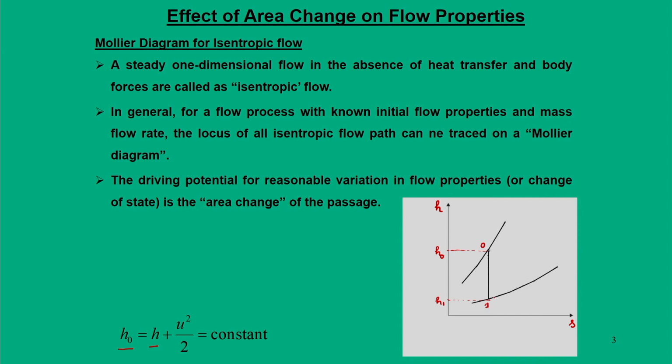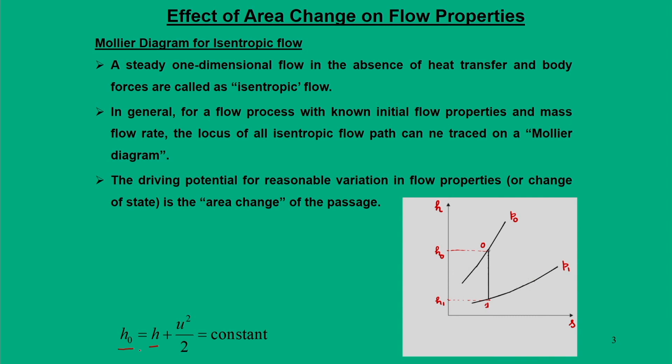Now, when I am at point 1, we are at pressure p1, which is an arbitrary pressure, and when we are at point 0, we are at the corresponding stagnation pressure. So, this stagnation pressure p0 corresponds to the static pressure p1.